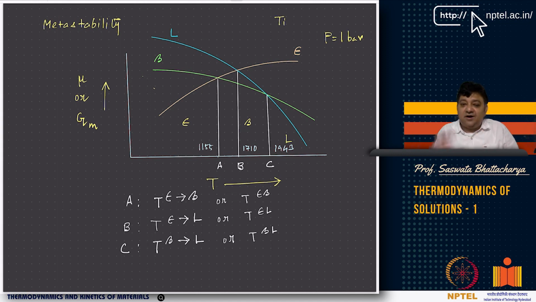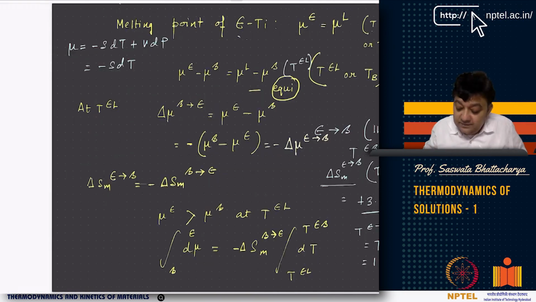Beta phase is not forming, although beta phase has lower energy, right? So metastability means, in terms of energy, a metastable equilibrium has a higher energy than the stable equilibrium. Stable equilibrium is the lowest energy state. So if I say the stable equilibrium does not happen, then what you look at is whether there is any metastable equilibrium in the system. So this is how we do the analysis.